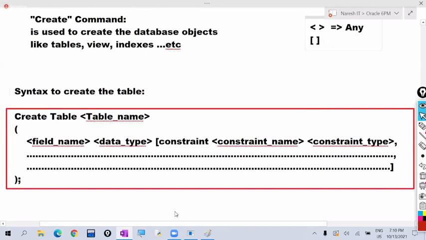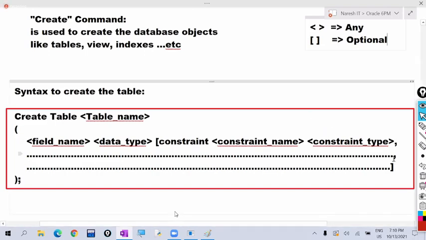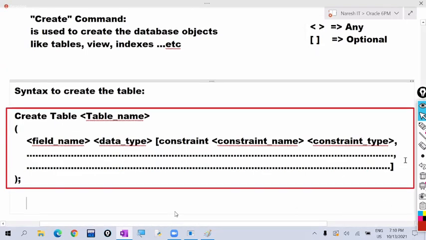In the syntaxes, what is the meaning of square braces? Optional. In the syntaxes, what is the meaning of angular brackets? Any. Angular brackets mean any, square braces mean optional. Generally we use them in syntaxes, and when you refer to websites or books, they generally follow this, so we are also following it. So this is the syntax to create the table. Is it clear?